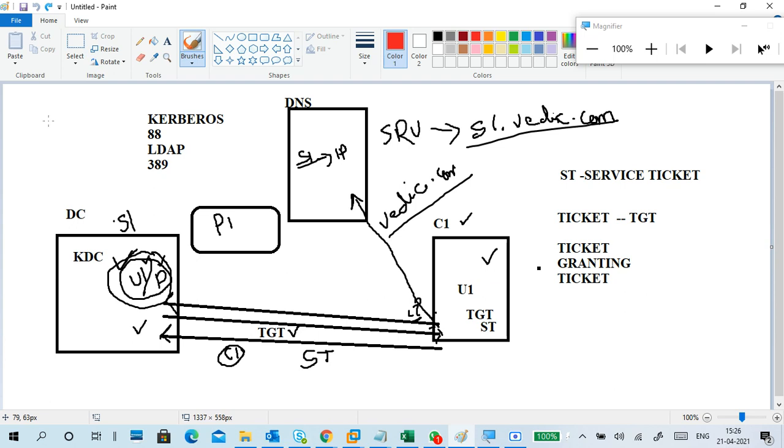Active Directory stores information of your entire domain: domain controllers, users, groups, computers, resources like printers, scanners, storage resources.